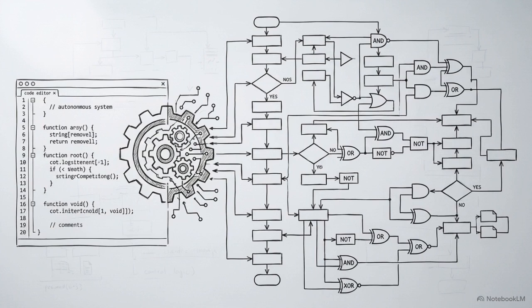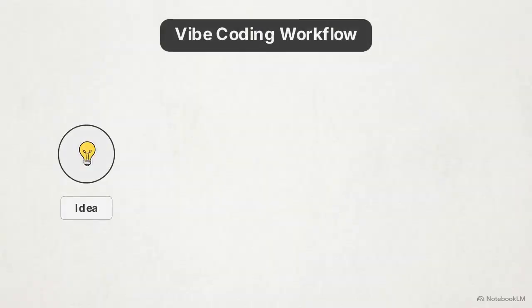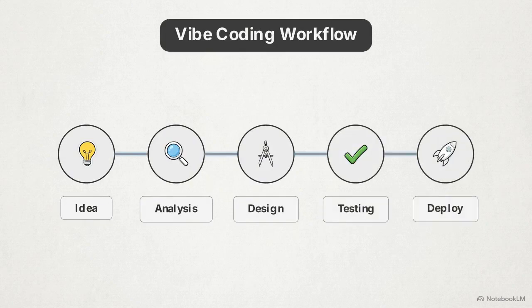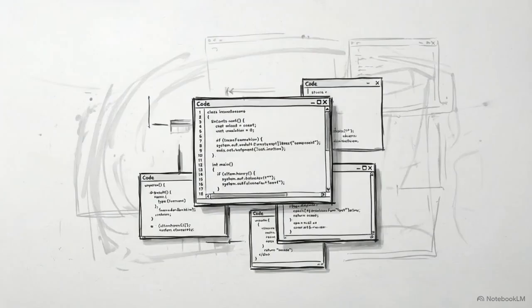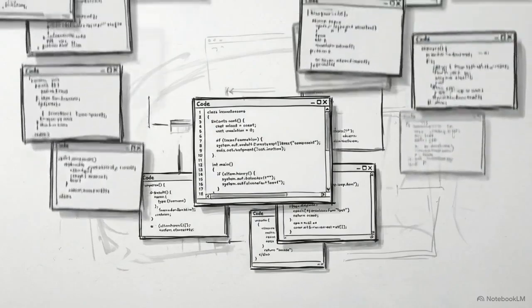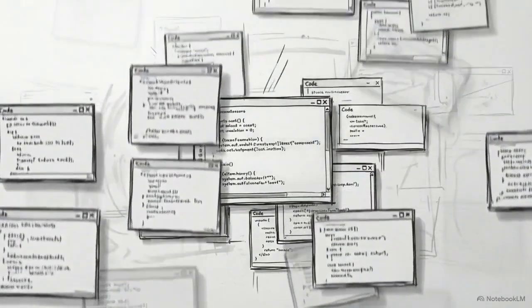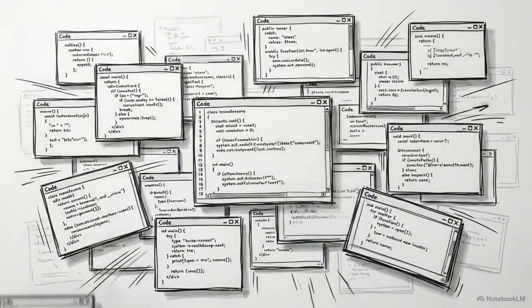Modern software engineering is rapidly converging on a concept known as vibe coding, a continuous, automated workflow that takes a raw idea through analysis, design, testing, and deployment. But as generated code expands outward, the process breaks down. The outputs become chaotic and difficult to manage, threatening the entire system's stability.